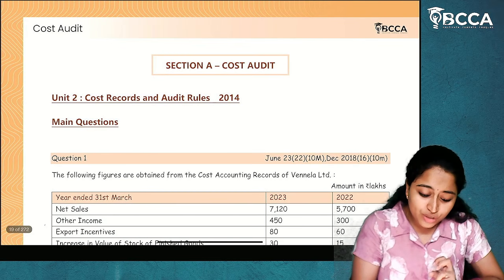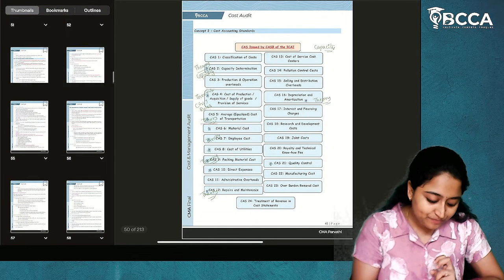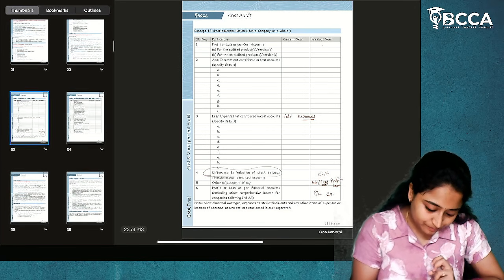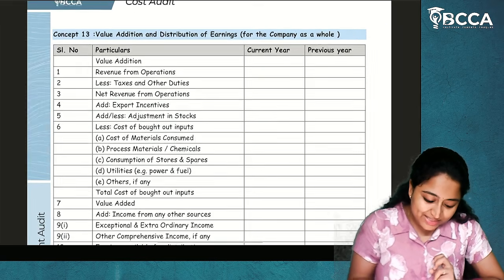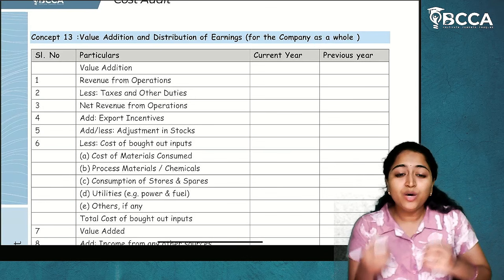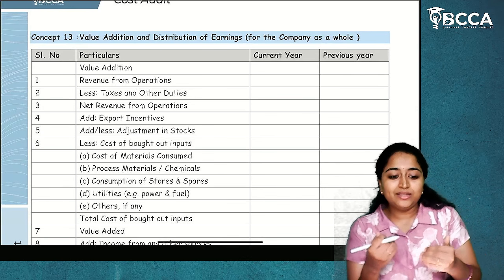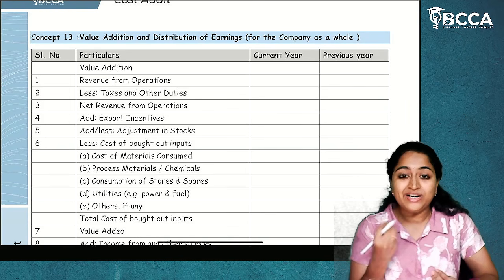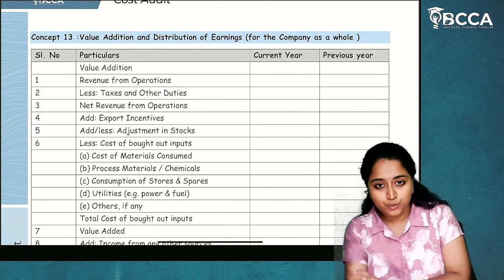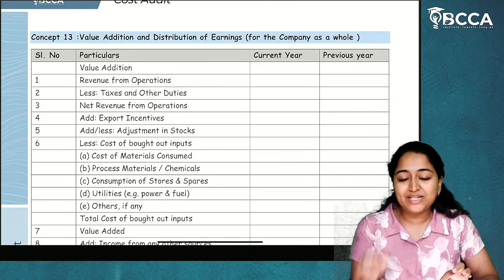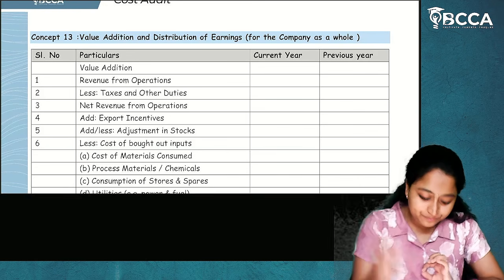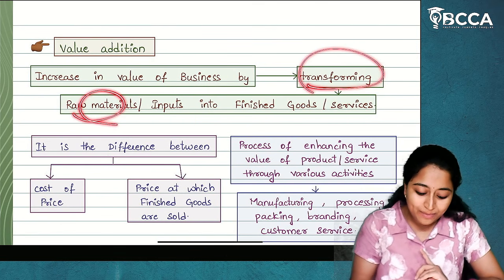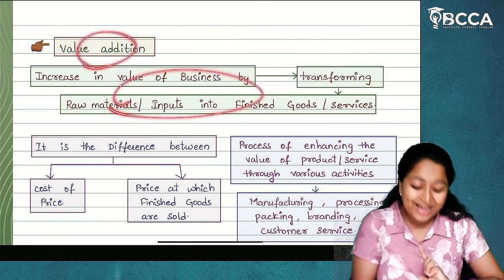Now, many of you already know our format for value addition. So this is the format for value addition. Now, what is called value addition? The enhancement of value to the business through a process of transforming the raw materials into finished goods. Whatever is happening in this part is called value addition. So if we see here, increase in value of a business by transforming raw materials into finished goods. This is called value addition.